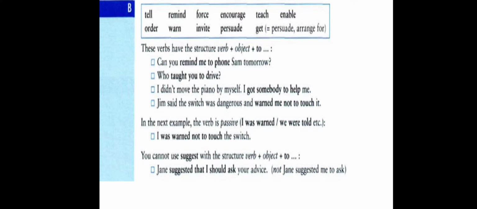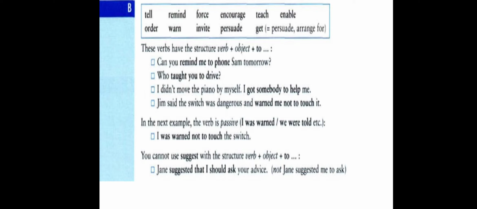If we look at the last example, Jim said the switch was dangerous and warned me not to touch it. We have the object me here, and the object is moved forward to the beginning of the sentence.